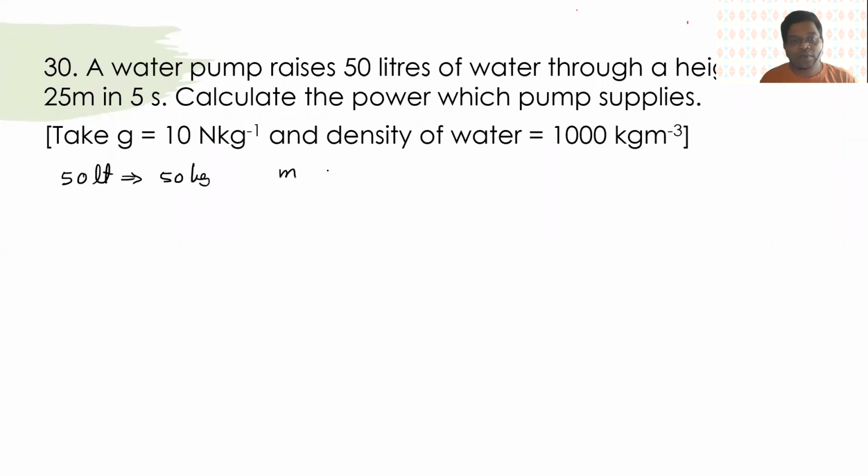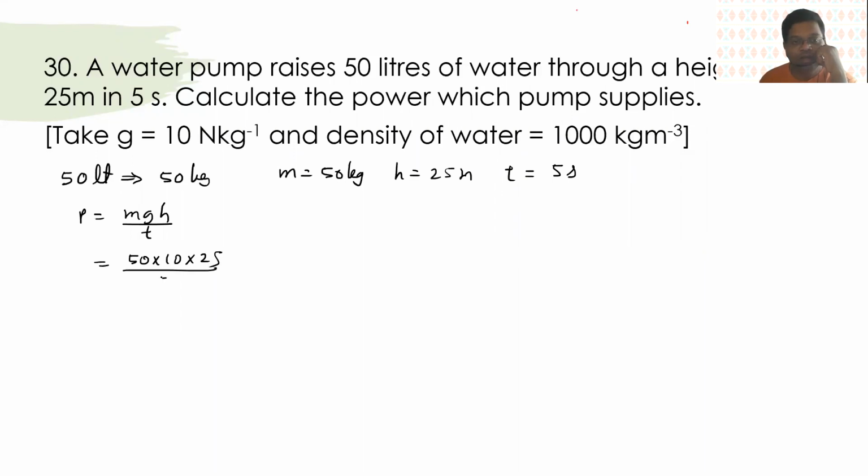So we have mass as 50 kg, height is 25 meters, and time is 5 seconds, and they want us to calculate the power. So again, mgh upon t, 50 into 10 into 25 upon 5. So power is 2500 watt.